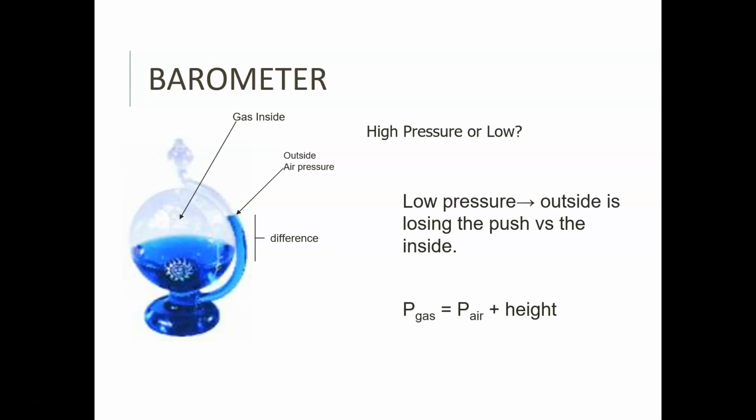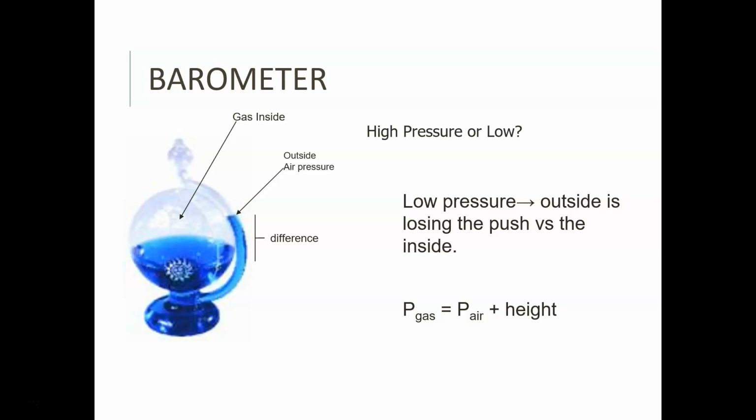So basically, this represents low pressure. And the reason it represents low pressure is because the column of air that's being pushed by the atmosphere is higher in height than the level of the liquid. If it's higher in height, that means that the atmospheric pressure is less than the pressure of gas inside the container, inside the sphere.